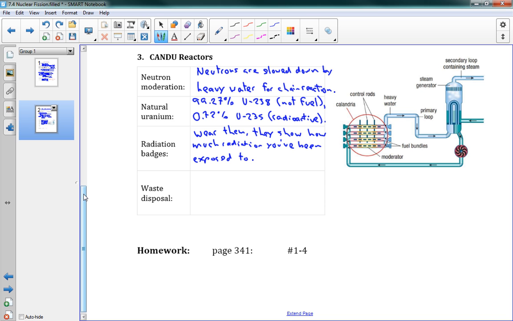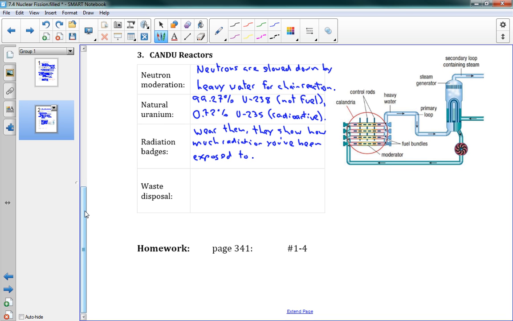The idea is, of course, that you want those to always indicate that you haven't been exposed to much radiation, and the workers will check those to make sure that they're being safe. And if they start being exposed to too much, then they know they need to go into emergency protocol, that sort of thing. So that's a bit about the safety there.